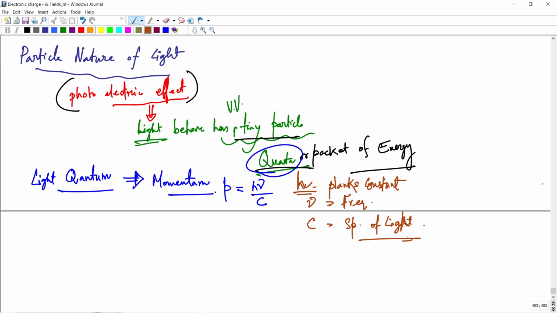The energy and momentum of the light quantum associated with the particle is called a photon. So what is a photon?